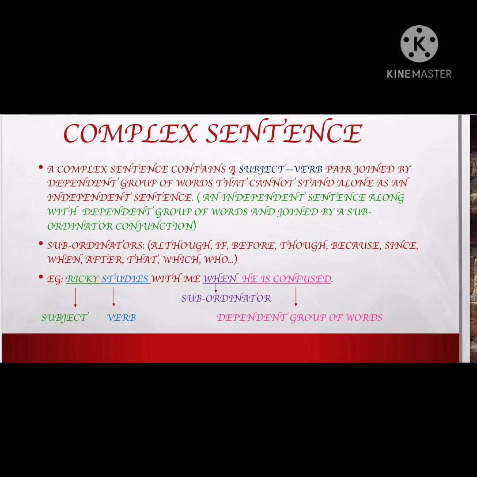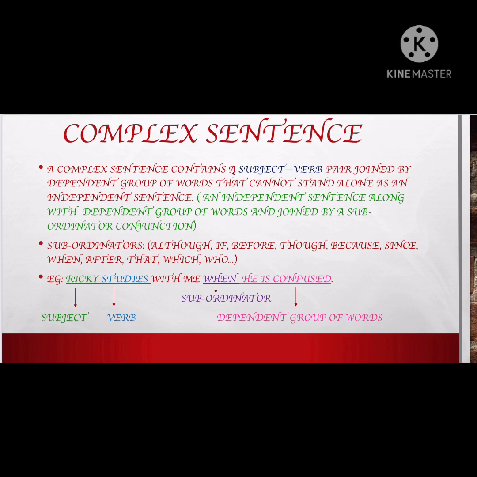See, Ricky studies with me: this is the complete part. When he is confused: this is incomplete. If you say "when he is confused", when? You don't know. So this latter half, the second half, "when he is confused", is dependent on the first half.